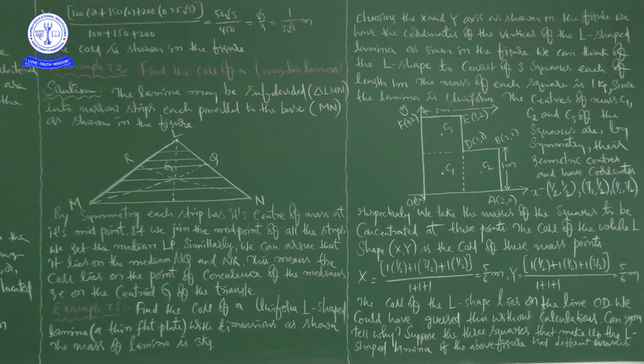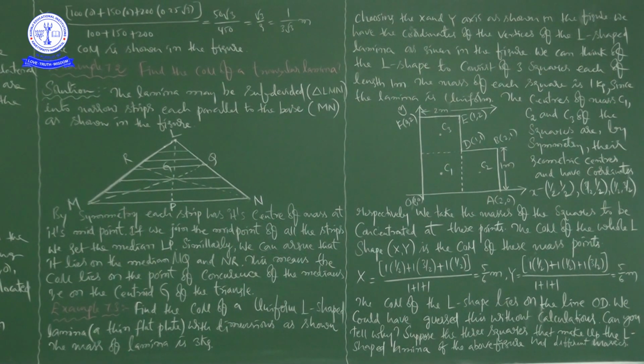So based on the geometrical structure, you can find. By symmetry, each strip, one strip and another strip and another strip and like that, has its center of mass at its midpoint. If you join the midpoint of all the strips, we get the median LP. This is L and this is P.